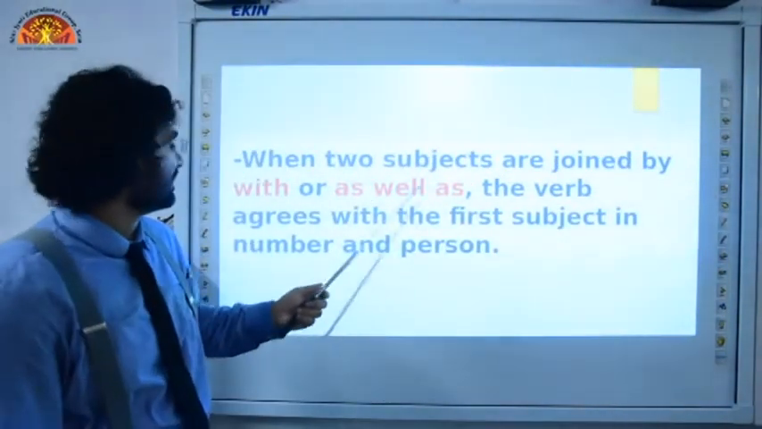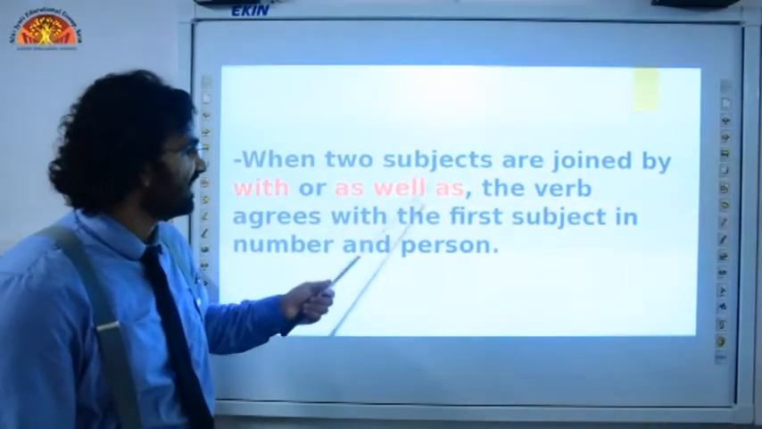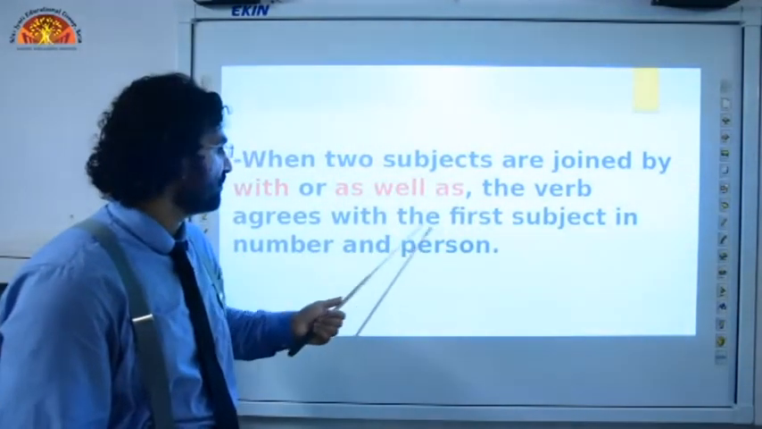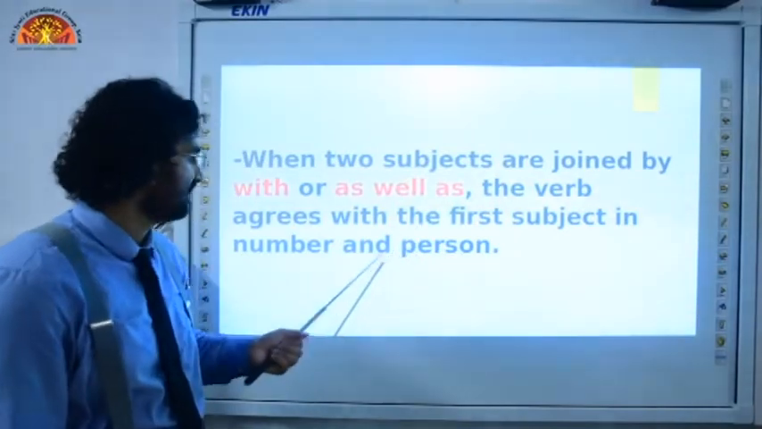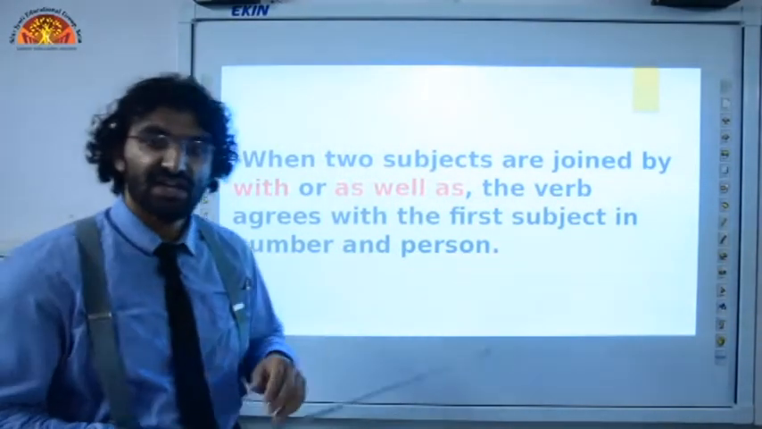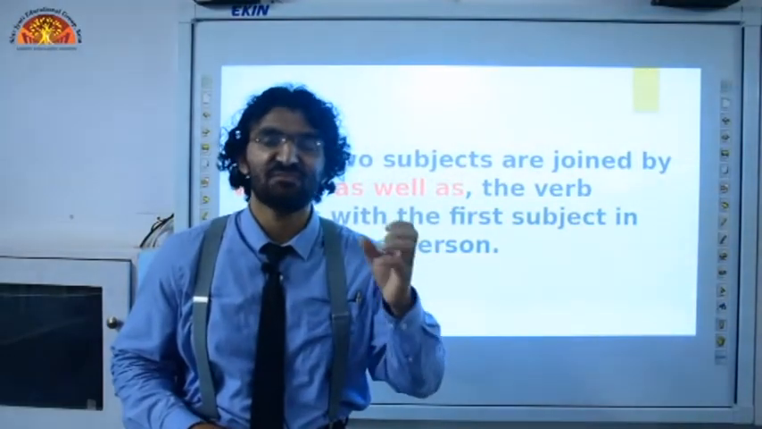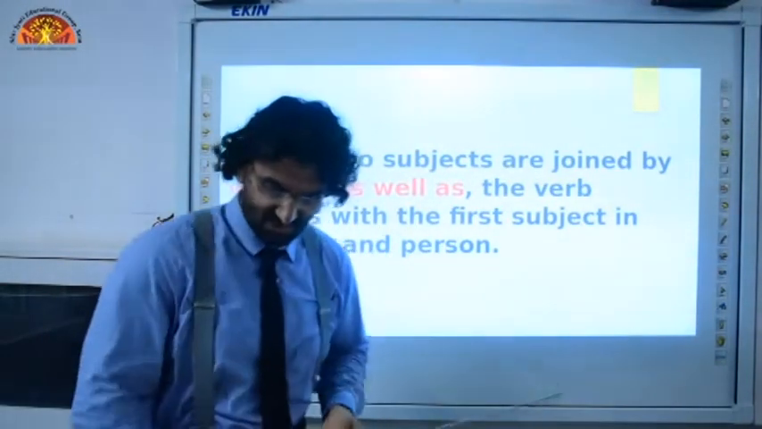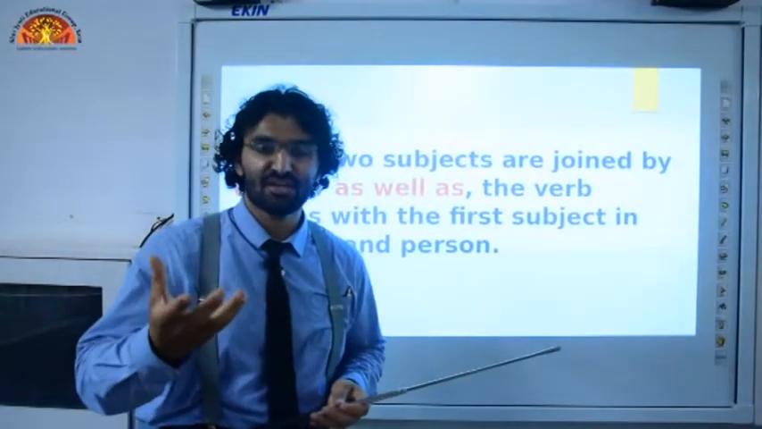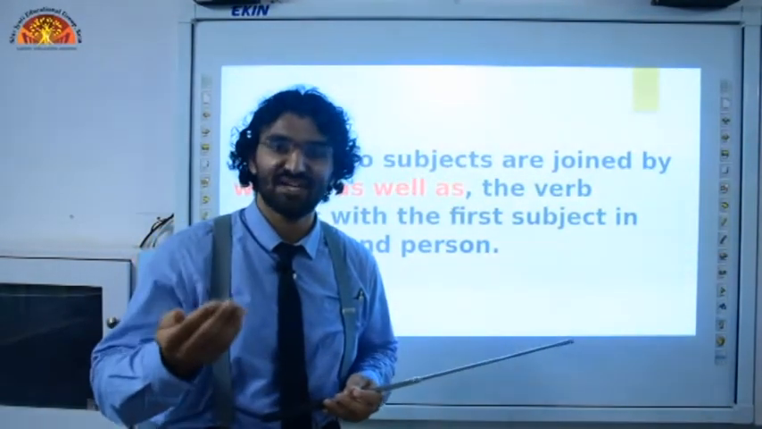When two subjects are joined by "with" or "as well as", the verb agrees with the first subject in number and person. If you feel like asking any question, feel free to ask us in the live doubt class. We'll be very happy to answer. So worry not about your queries. We are going to take on all your queries at the time of the live doubt session.